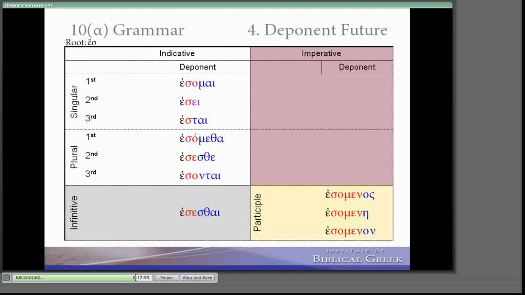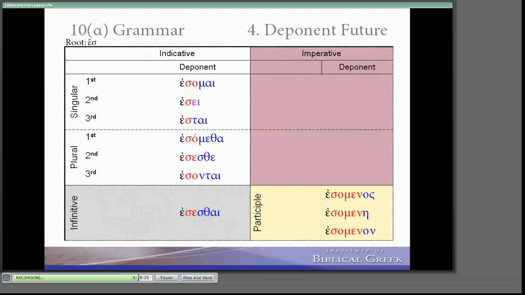We shouldn't forget the future of imi, I am. Remember that the root is s. We didn't see that so clearly in the present, just as we've seen elsewhere that the present has combinations and infixes that obscure it. But it was there. The sigma was weak after epsilon and dropped out and combined, and so we just don't see it so much in the present. But it was there.